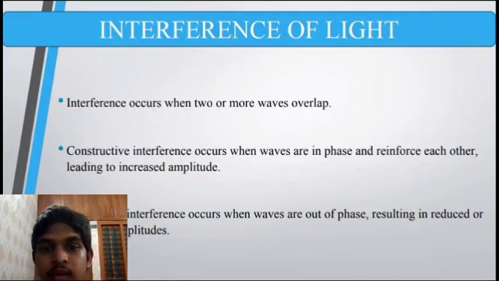Young's experiment involves light passing through two closely spaced slits, creating an interference pattern on a screen. The pattern results from the superposition of waves emerging from the two slits. Understanding the principles of interference is essential in optics and has practical applications in various fields, including physics, engineering, and telecommunication. Interference patterns provide valuable information about the properties of light and the nature of wave behavior.